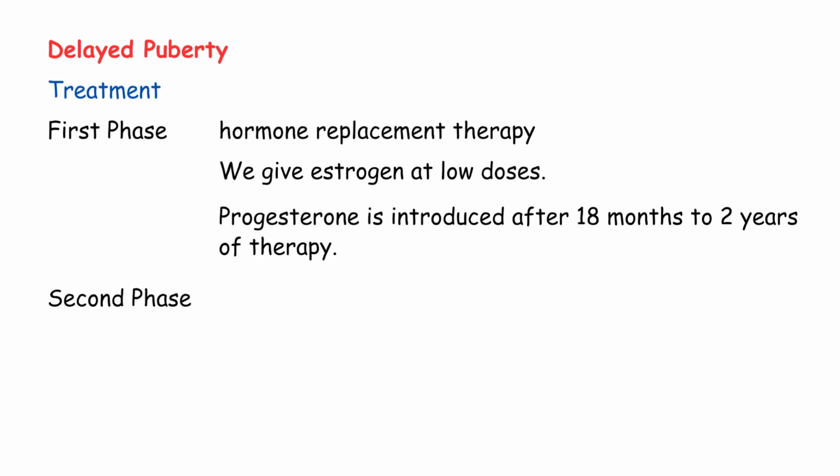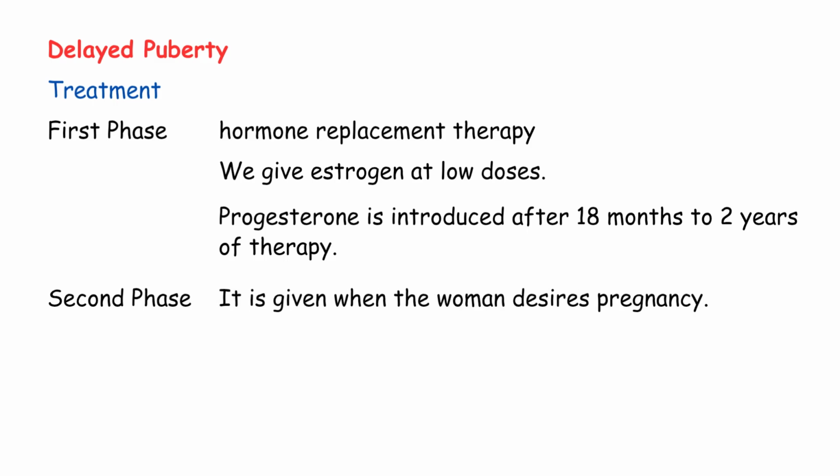Second phase. It is given when the woman desires pregnancy. Remember, most women with Turner syndrome cannot get pregnant naturally. Their ovaries don't work. It can only be achieved with the aid of a donor egg. The woman receives an egg from another woman, which is fertilized with sperm, and then implanted in her uterus. Pregnancy progresses normally thereafter. With modern medicine, pregnancy outcomes are usually good. Childbirth may be difficult due to short stature.